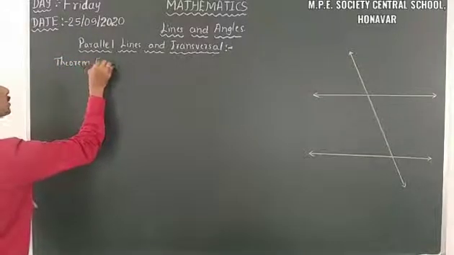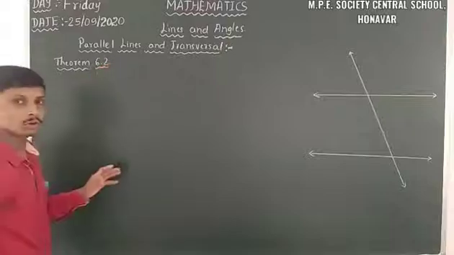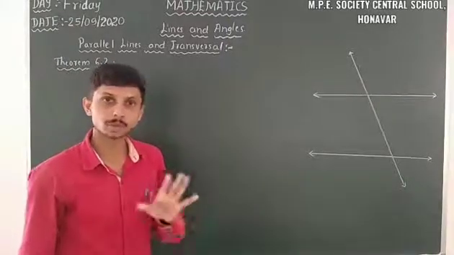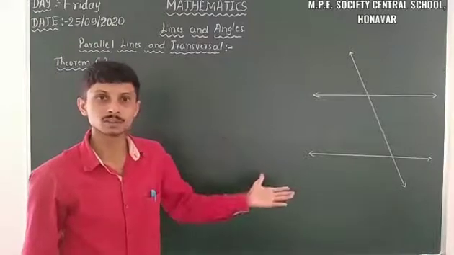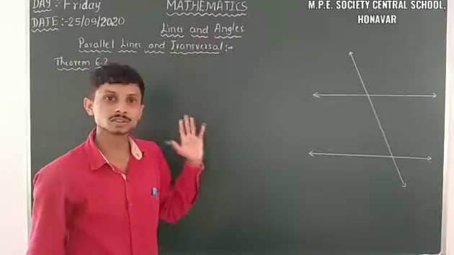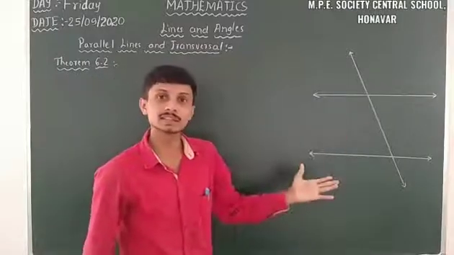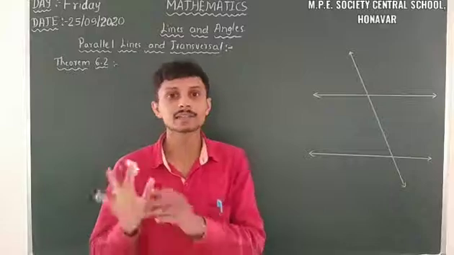Theorem 6.2. So we already know about theorem. Theorem is a statement which needs proof. So after the proof only we take it as a true statement. So what is the statement here? If a transversal intersects two parallel lines, then alternate interior angles are equal.